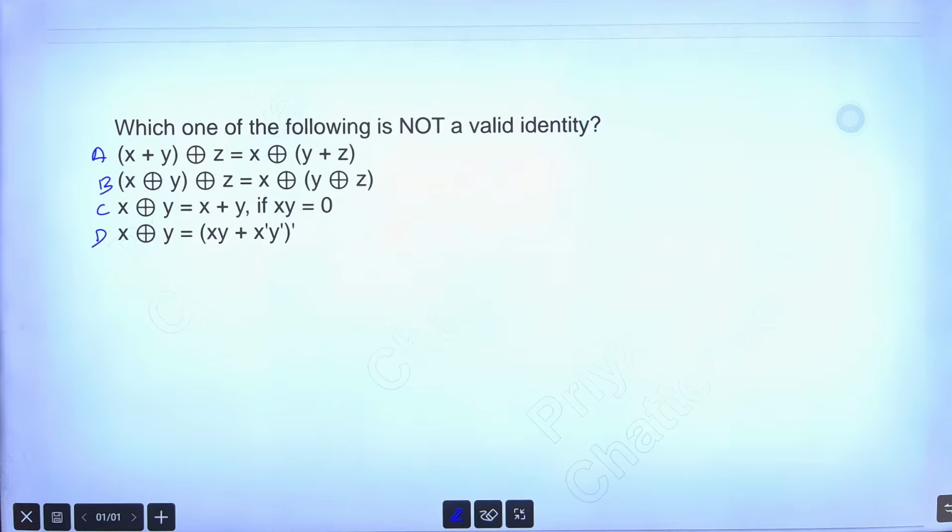Try to put the values. I extended the time also. I am giving you a trick. Try to put the values x, y, z. Put the values, check all the options. It will be easy for you. Just put all the values of x, y, z in both sides, left hand side and right hand side, and check it. If it is coming same, then it is valid. If it is not coming same, then it is not valid. Simply do like that.